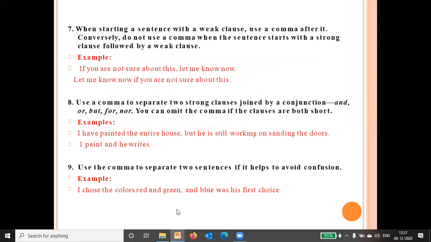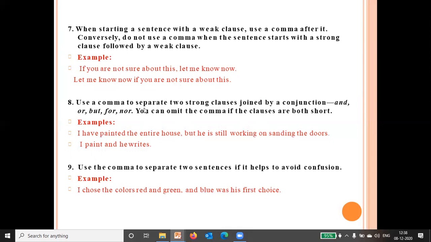When starting a sentence with a weak clause, use a comma after it. Now you can see, the clause means a complete sentence. So in this sentence, if you are not sure about this, this is a weak clause because it is not showing full meaning. So we use a comma after a weak clause: If you are not sure about this, let me know now. But this is a strong clause: Let me know now if you are not sure about this. If your clause is strong, we do not use a comma.